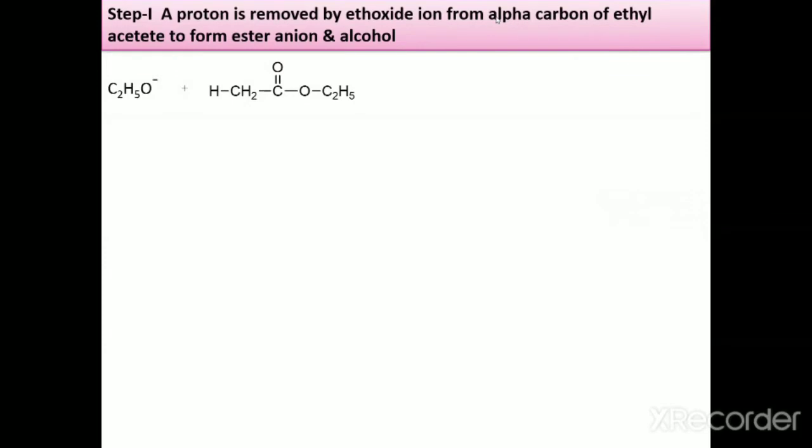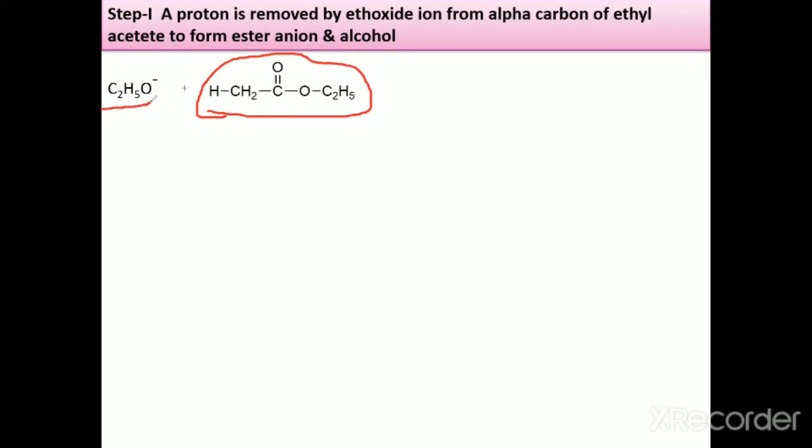Look at this first stage. In the first step, we have taken two molecules of ethyl acetate. This is the first molecule of ethyl acetate, and this is a strong base, sodium ethoxide.